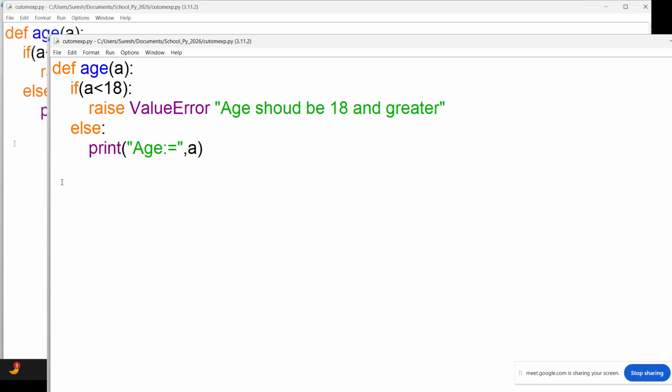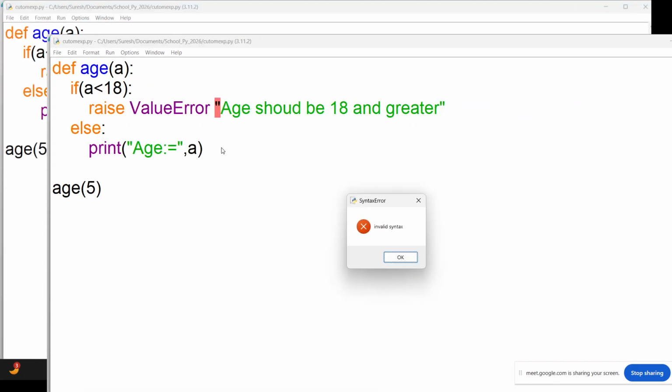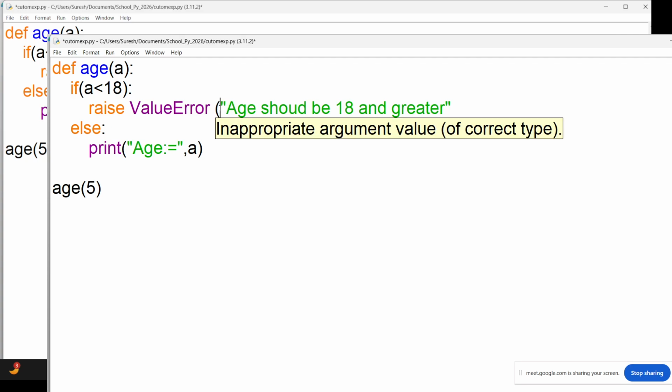Suppose I call this function with age 5. After calling this function, it will throw an error. Screen is not visible?